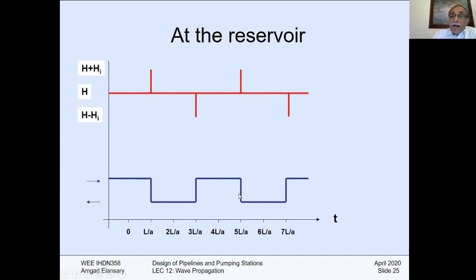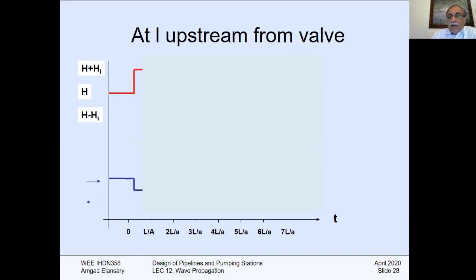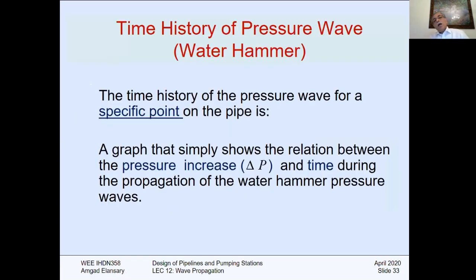Okay, this is the velocity at the reservoir. So, in other words, I can draw the pressure history at the reservoir, or at the valve, or at any section I need to calculate. At section I, you can draw things exactly similar. Time history for the pressure wave in water hammer is the time history of the pressure wave for a specific point on the pipeline. I can ask you to draw the pressure history at any point on the pipeline, similar to what we have done in this PowerPoint presentation. And this will be the first exercise for you during the tutorial.